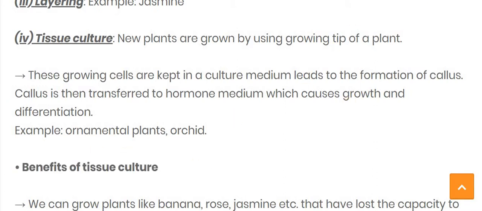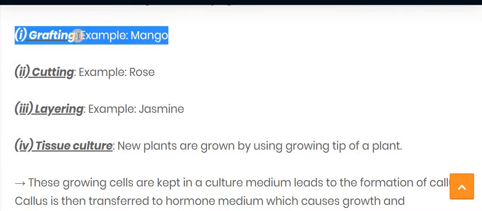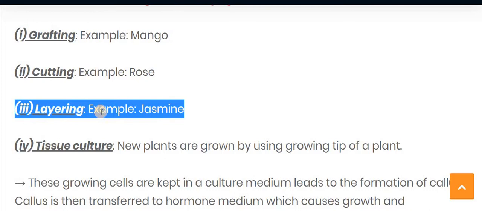Before we start, let's talk about some of the methods. In the layering method, we take one branch of the plant and dig it into the soil, so it grows as an individual plant.